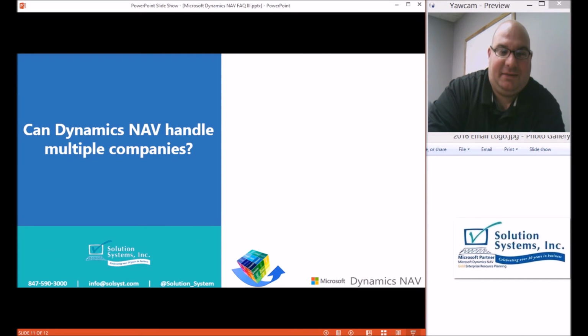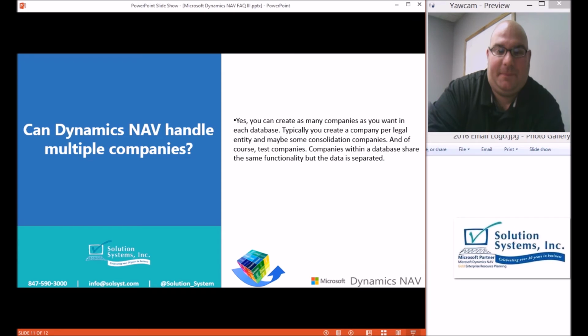Can Dynamics NAV handle multiple companies? Yes, you can create as many companies as you want in each database. Typically, you create a company per legal entity and maybe some consolidation companies. Of course, test companies. Companies within a database share the same functionality, but the data is separate.